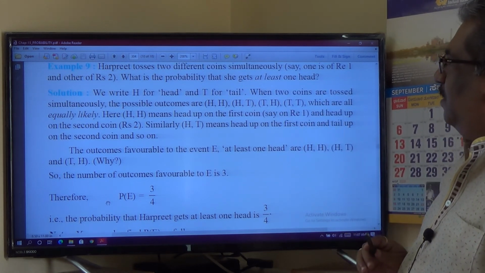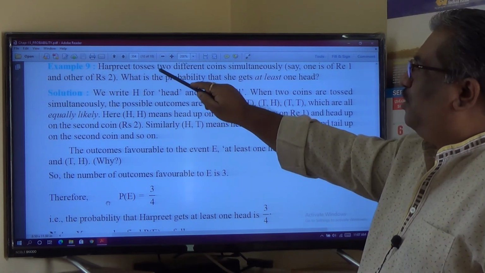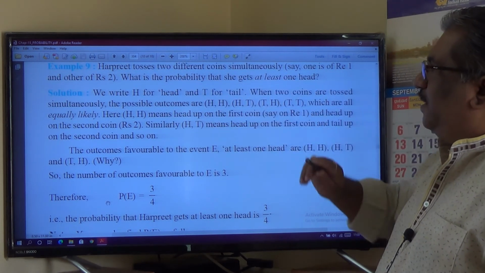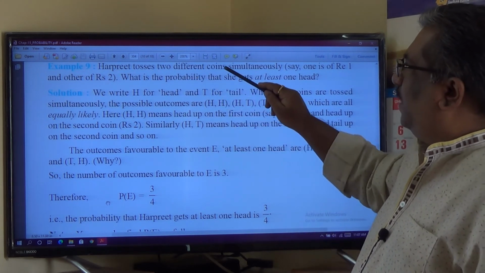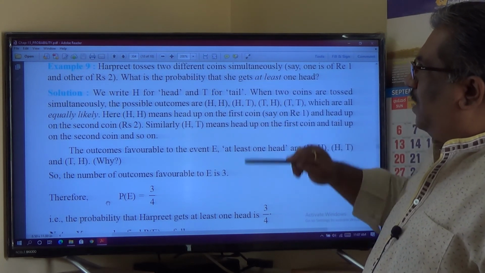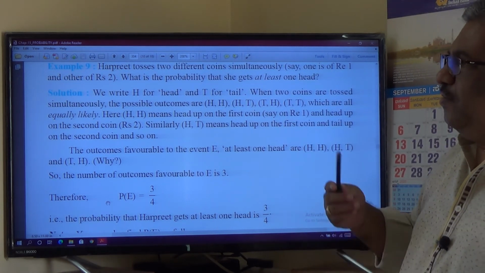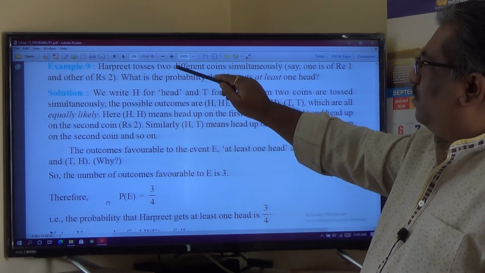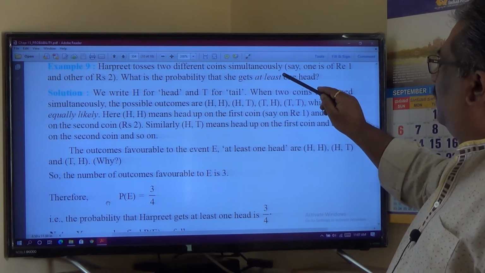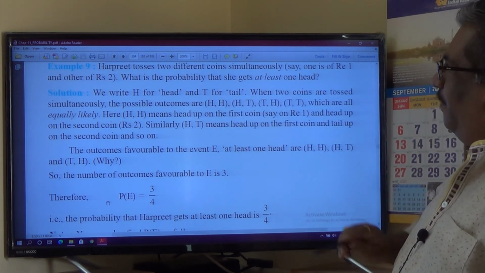You must consider this. For your information, tossing 2 coins simultaneously one time, or tossing 1 coin 2 times, both are same. Okay, anyway, Harpreet tosses a 1 rupee coin and another 2 rupee coin. What is the probability that she gets at least one head?